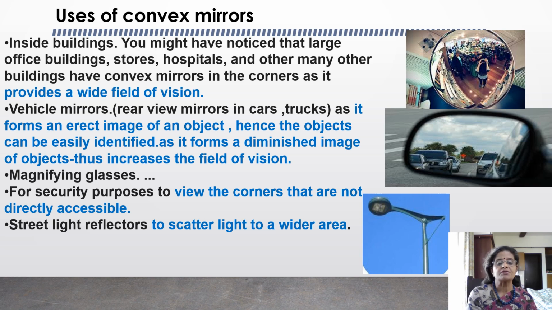They are also used for security purposes to view the corners that are not easily accessible. Now, street light reflectors use convex mirrors to scatter light to a wider area.